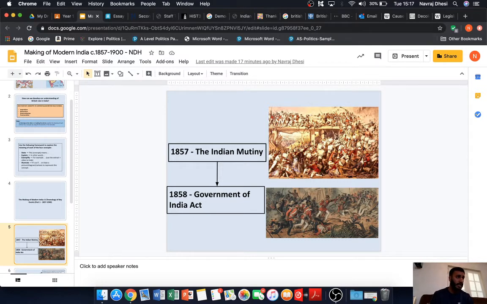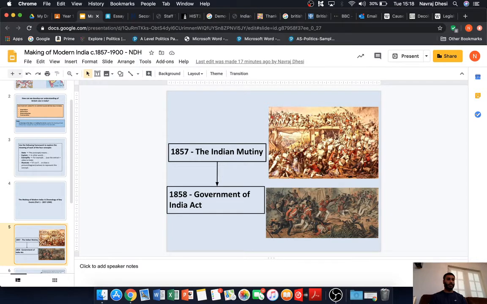One of the immediate causes of the Indian Mutiny, though, was the fact that the Enfield rifle cartridges, which the sepoys in India, the army in India at the time, which were made up of Indians, were required to use, were greased with pig and cow fat, okay?